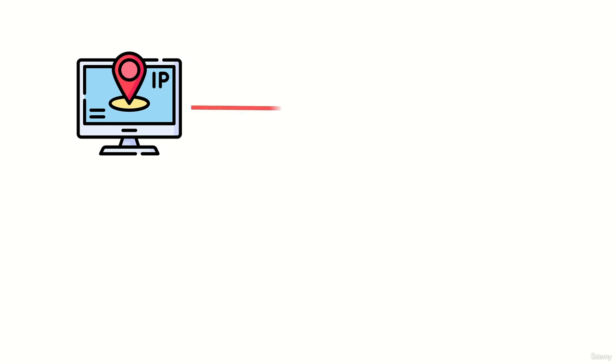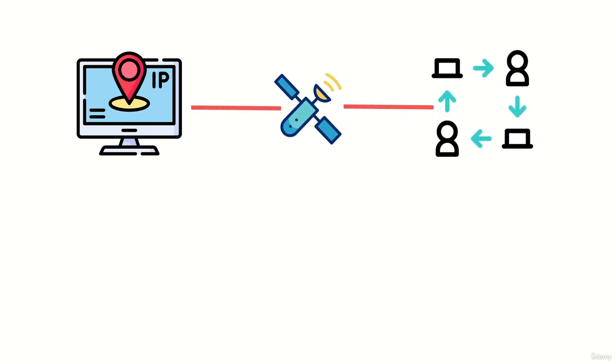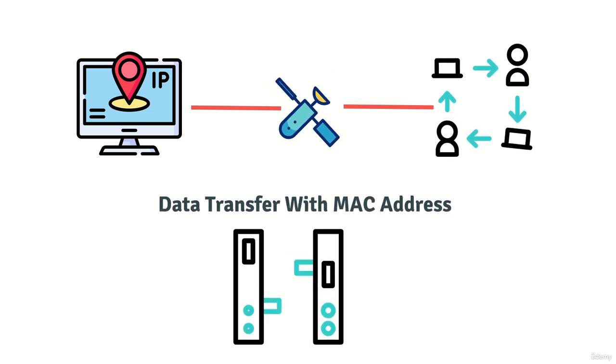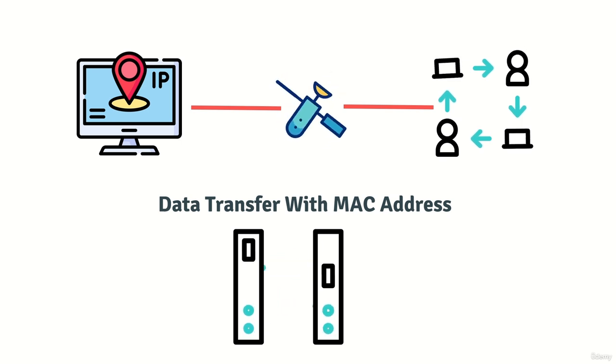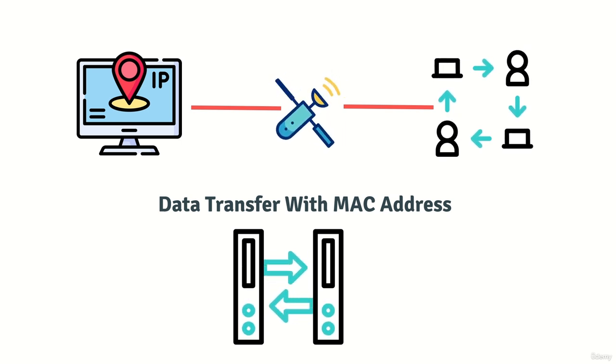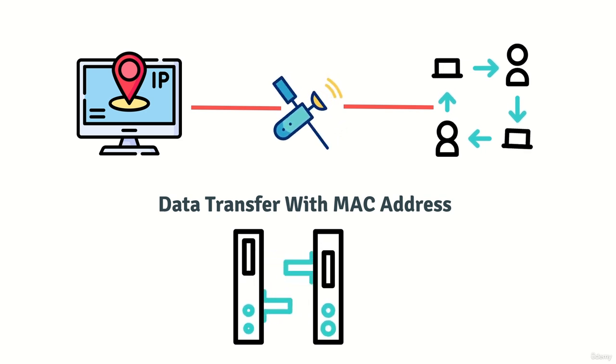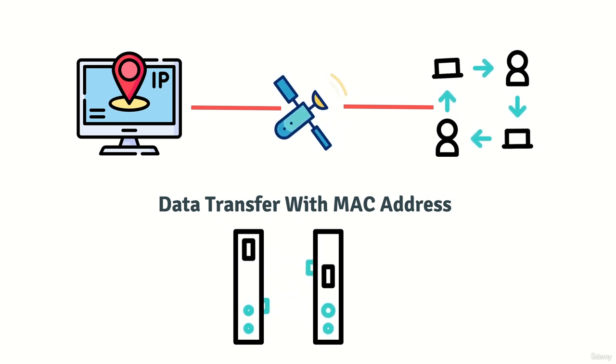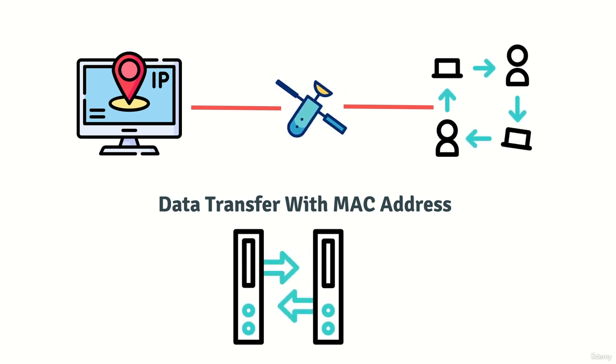IP addresses are used on the internet to identify computers and communicate with each other. IP addresses can be changed easily, and there may be another same IP address that exists in the world. And the MAC address helps to transfer data between two devices, so each piece of data or packet that is sent with the network contains a destination MAC and source MAC. That's how this packet flows from source MAC to the destination MAC address.